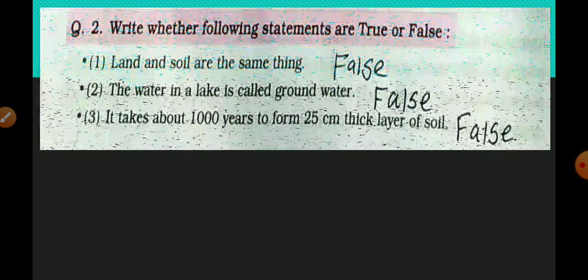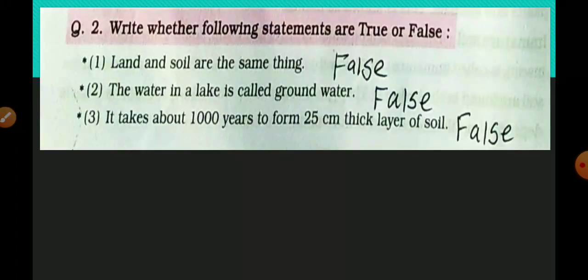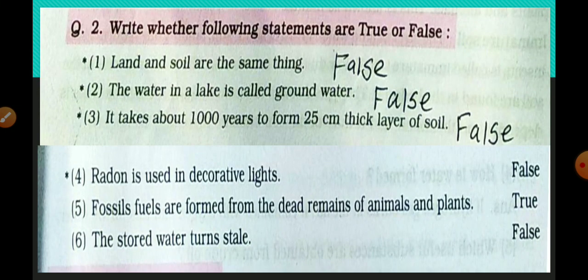See next one. Write true or false. Total 6 true or false are there. First 3 are false, and see, land and soil are the same thing. That is false. The water in the lake is called groundwater. No, that is also false. It takes about 1000 years to form 25 centimeter thick layer of soil. That is also false. Why?